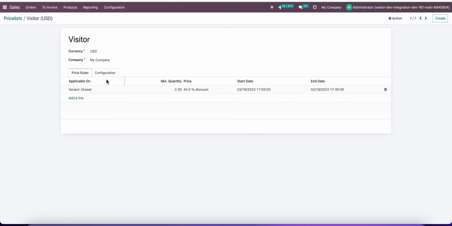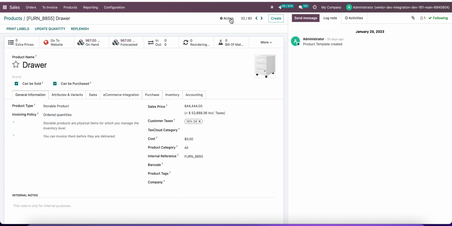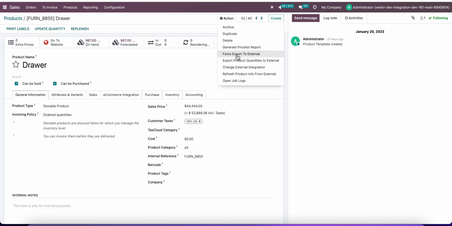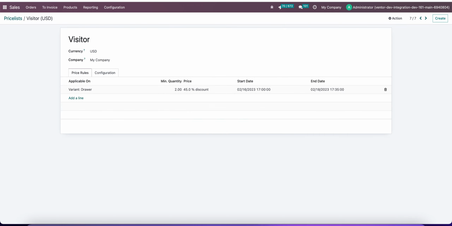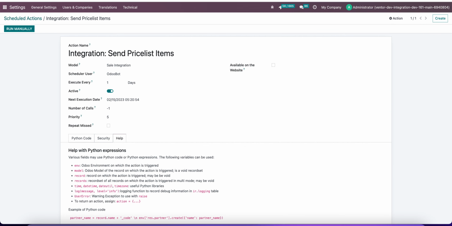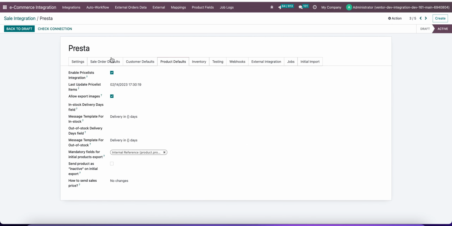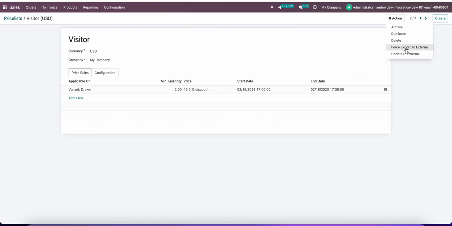we have some options how to send this information from Odoo to Presta. First of all, we can make just force export to external, and a job will be created with export price list items. Also, we can just update to external, and in this case, if the checkbox is activated, we will send all updated price list lines from this period, last update price list item. And also we can just click on force export to external on our price list, and all the information that we have in our price list will be sent from Odoo to Presta.